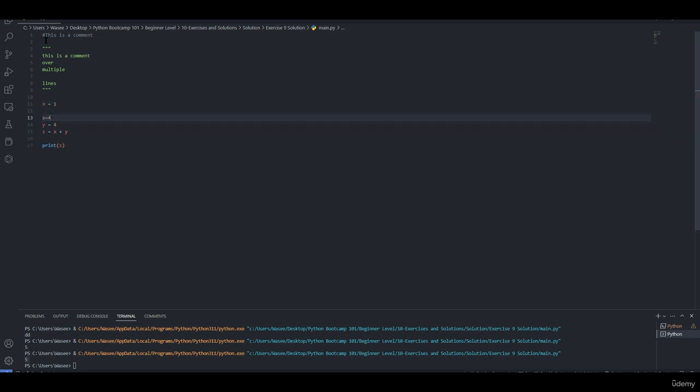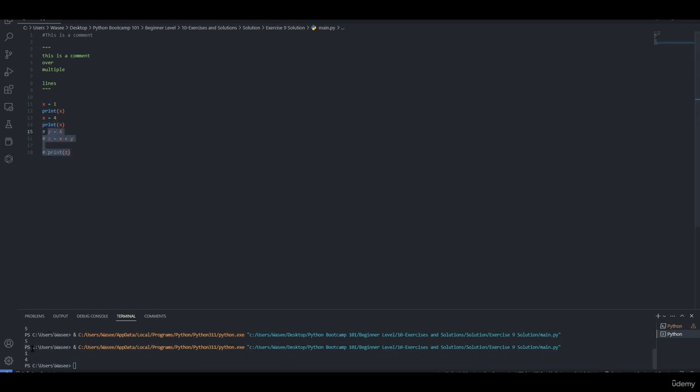If we have an x equal to 1 and we have another x equal to 4, Python will read the code from line 1 to the end. Therefore, Python will consider this x as this one, since it's on line 13 and this is on the previous line. If we print x in here, and we print x in here, we can see that the first x is 1 and the other x is 4.